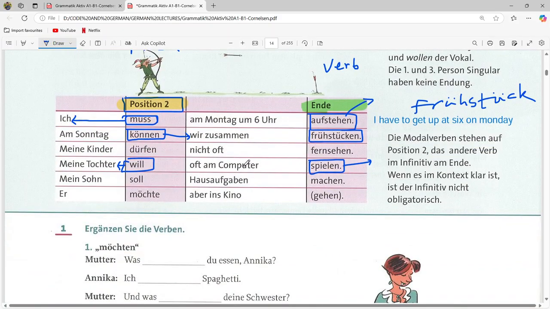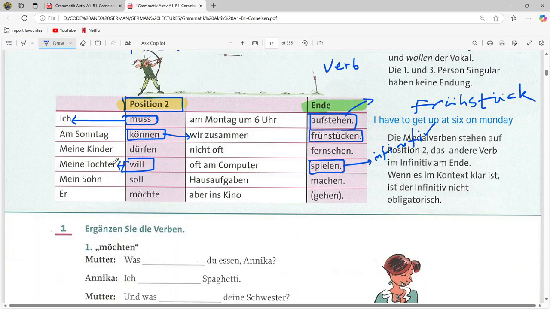And we force another verb at the end, and this verb will take the infinitive form. Next one, mein Sohn soll Hausaufgaben machen. My son should do the homework.